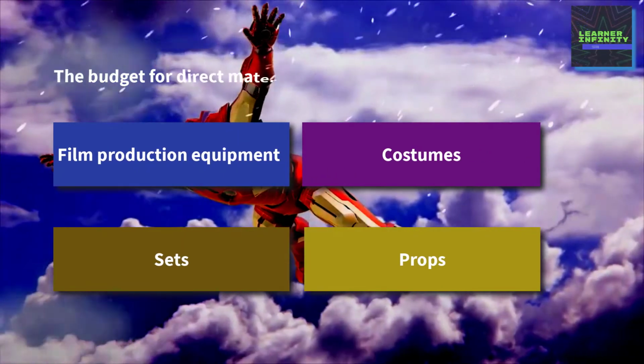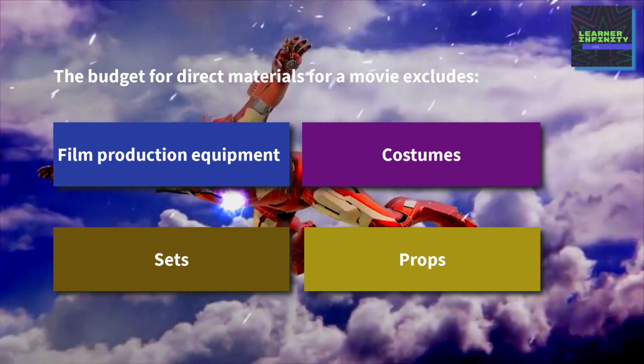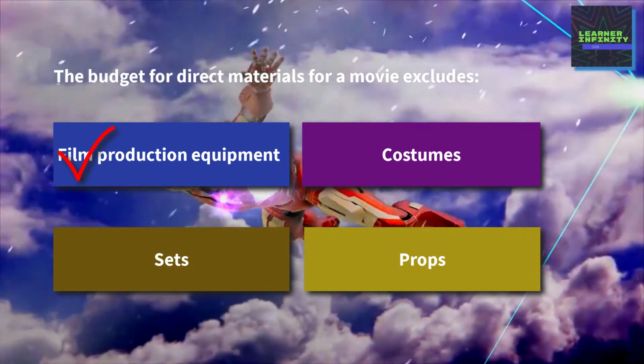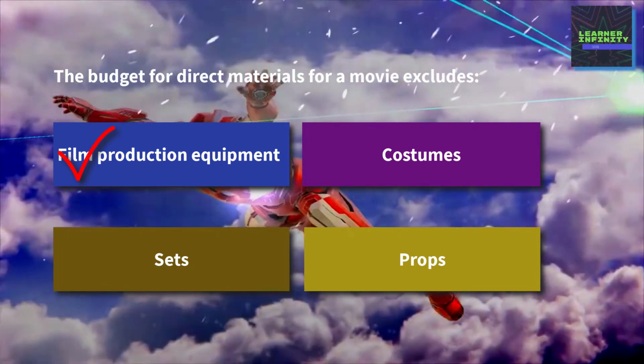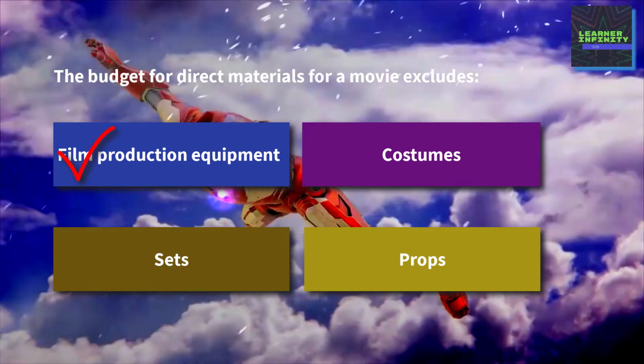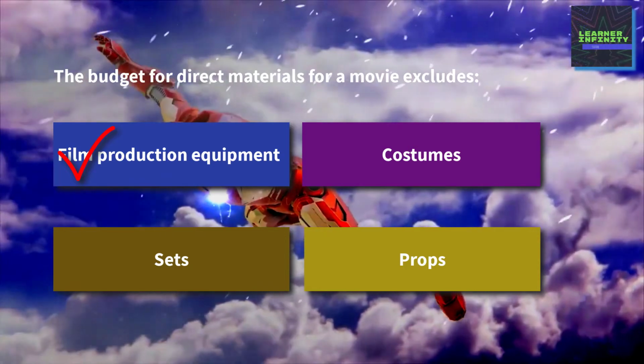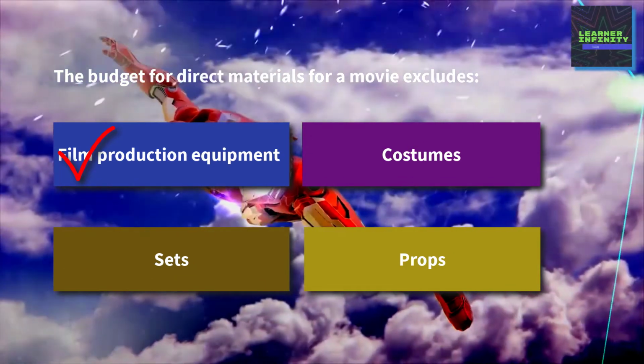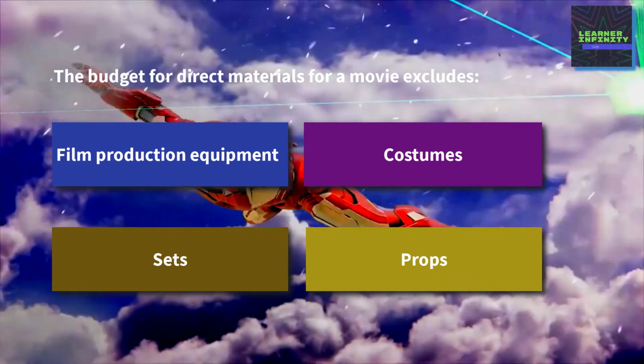Now back to the question. Which of the following is not a direct material? The answer is film production equipment. Film production equipment are recorded first as fixed asset. Once they are depreciated, they are now considered as production overhead. However, production overhead is not part of direct materials. Let's move on to our third question.